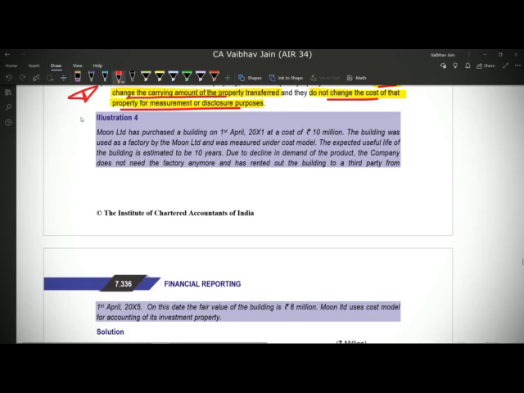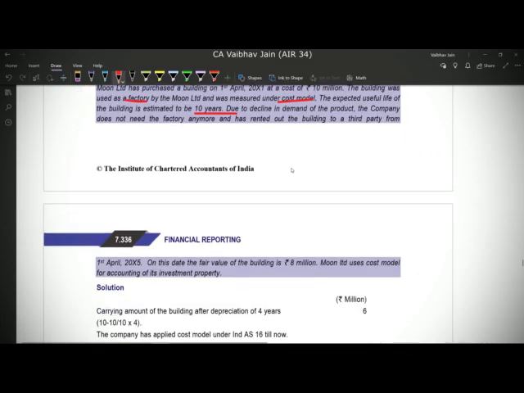Now illustration 4 gives us an example. Moon Limited purchased a building for 10 million and it was used as a factory. It was an owner-occupied property measured under the cost model. Ind AS 16 allows both, so it can be measured at cost model. Now the estimated life was 10 years, but due to a decline, the company has rented out the property.